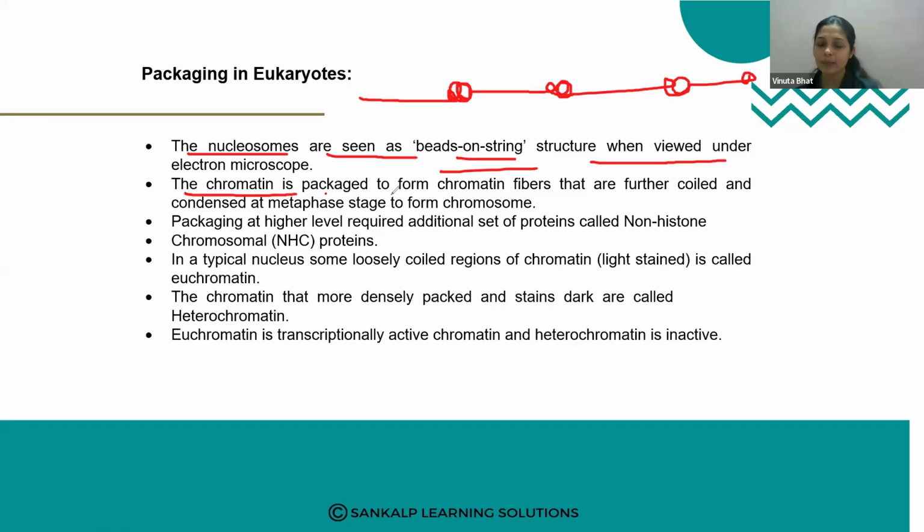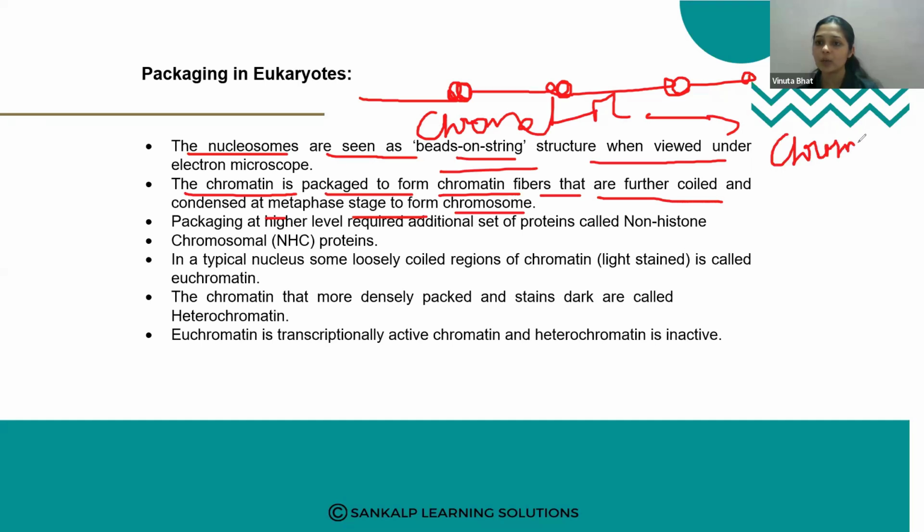The chromatin is packaged to form chromatin fibers that are further coiled and condensed in metaphase state to form the chromosome. Again this chromatin network, in the metaphase stage, will undergo condensation and form the chromosome. The chromatin network forms chromosomes at the time of cell division.